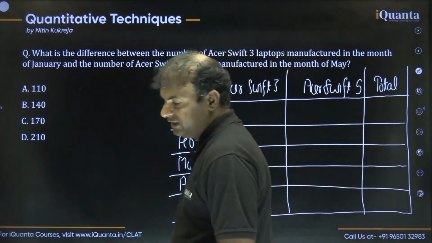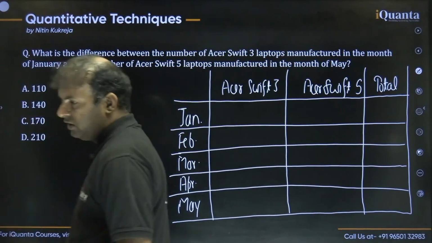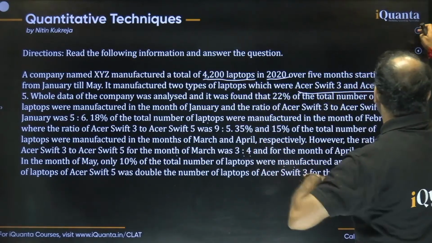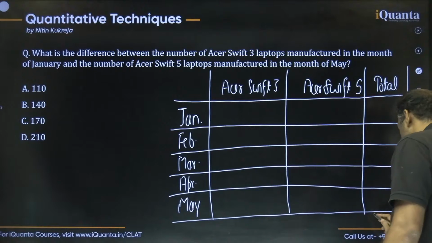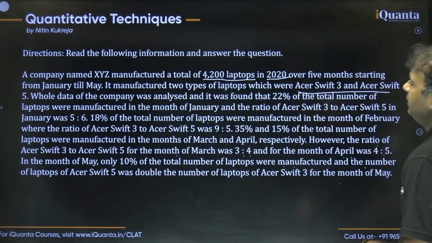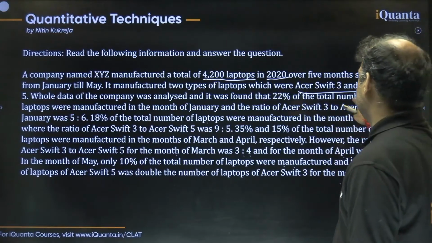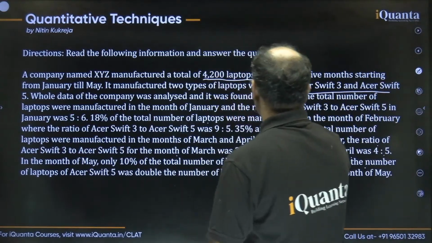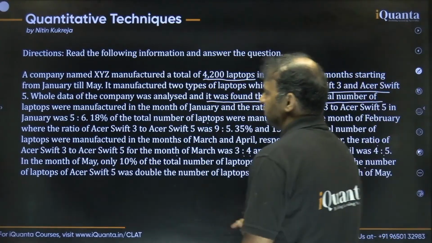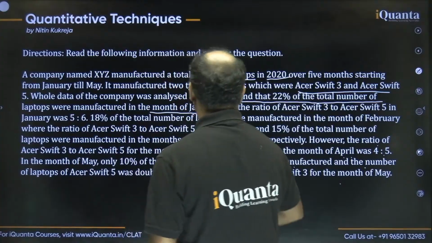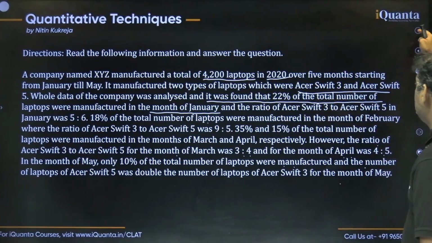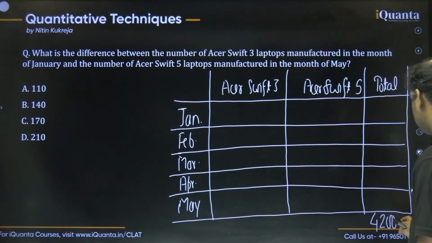Okay, now guys, let's read the information once again. So what they just said, see, total laptops we know are 4,200, right? So let's write this here. The total laptops which are manufactured is 4,200. Now they are saying, from here they start analyzing, that it was found that 22% of the total number of laptops were manufactured in the month of January. Okay, so 22% manufactured in the month of January, which means 22% of 4,200.